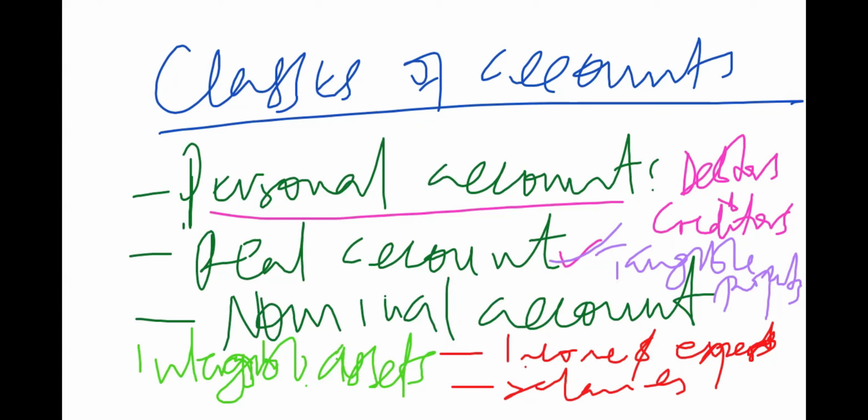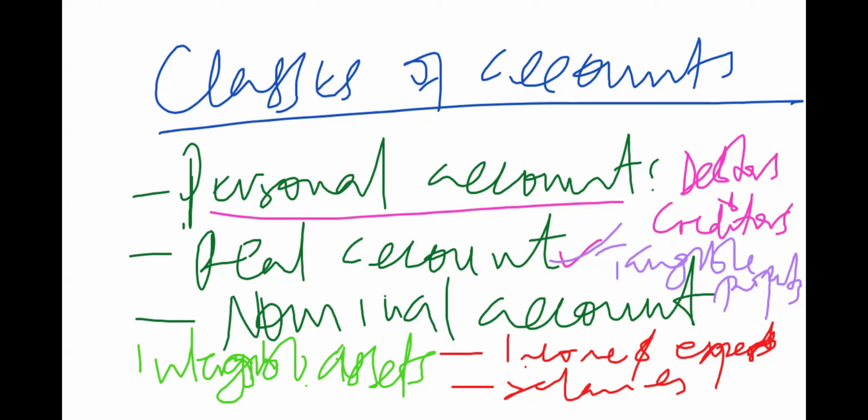And because we say that every debit entry must have a corresponding credit entry, all that is supposed to be done in an account. And we defined an account as a page of a ledger where transactions are recorded.